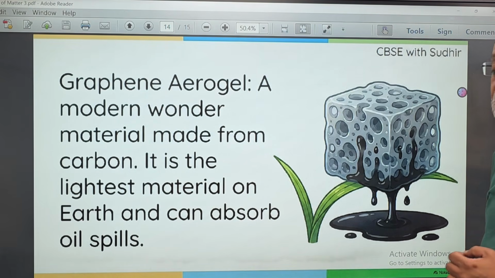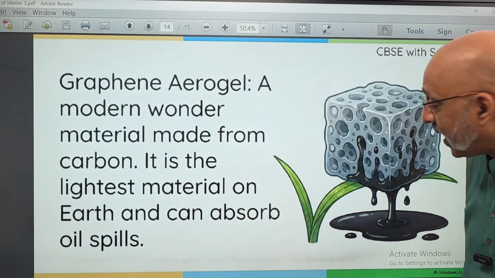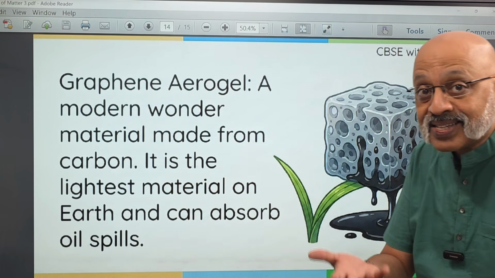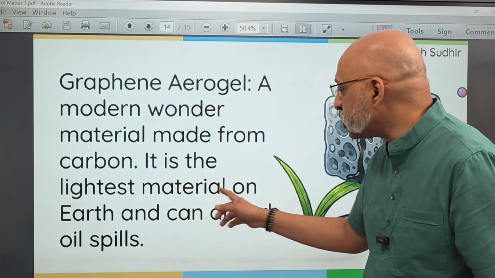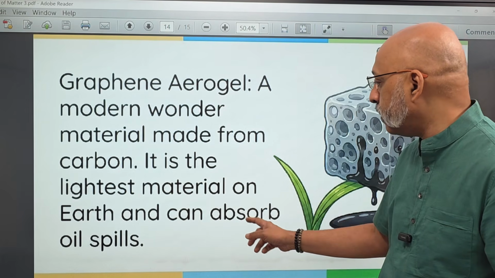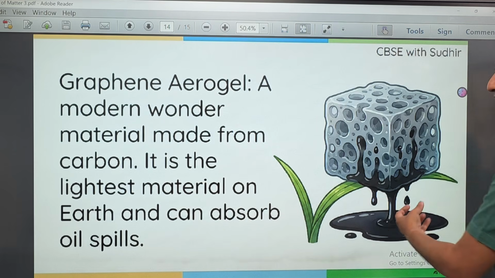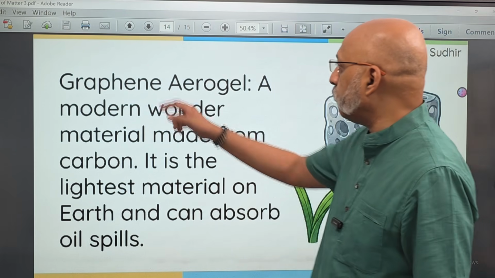Then graphene aerogel. Now this is very interesting because it's a modern wonder material made from carbon, and it is so light that it can actually be placed even on a blade of grass and it will not fall down. It is the lightest material on earth and can absorb oil spills in the ocean. So this is another thing which can be asked in an MCQ or a true or false kind of question.